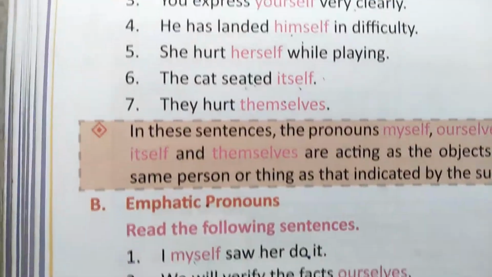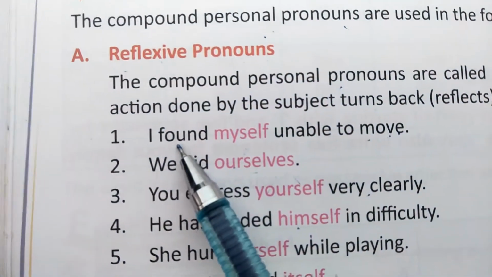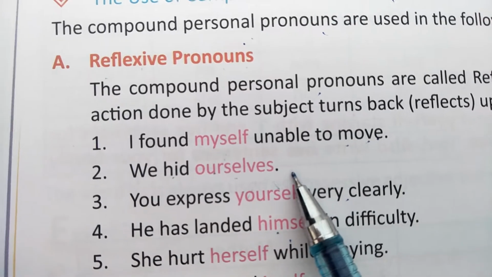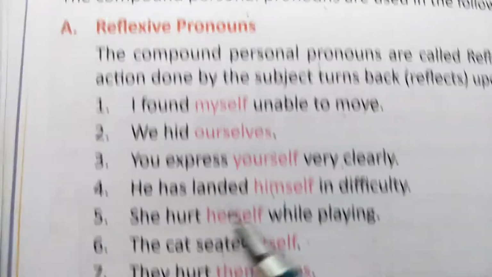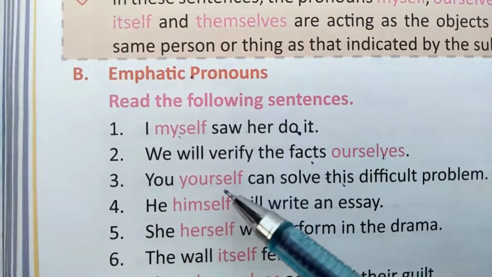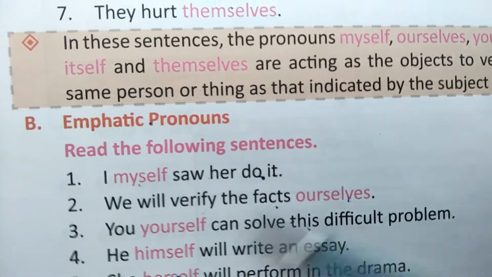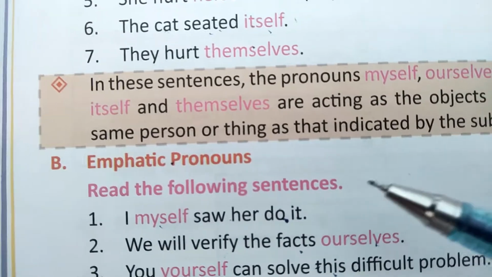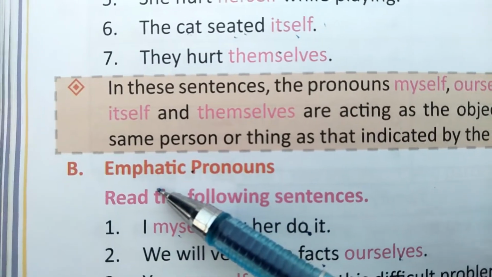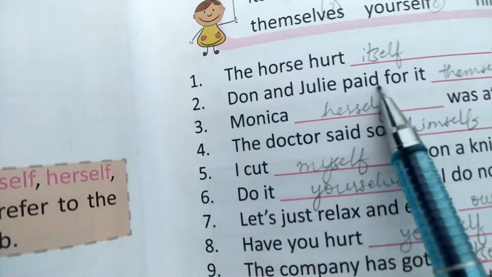The words will be the same, but one shortcut I will tell you: the reflexive usually comes after the verb, in the end. Very rarely does it come near the subject, and the emphatic mostly comes near the subject. And another method is, if you read and see that some importance is given, then it is emphatic. Emphatic means emphasis, importance we are giving. Reflexive means reflection, it is coming back. The same words are there. See the exercises.